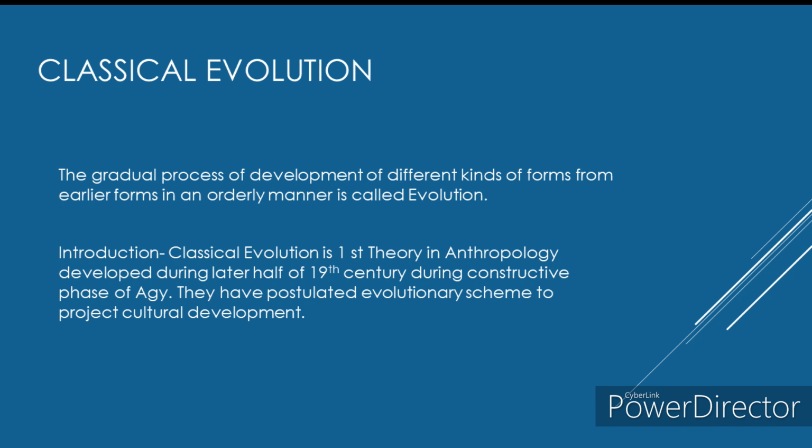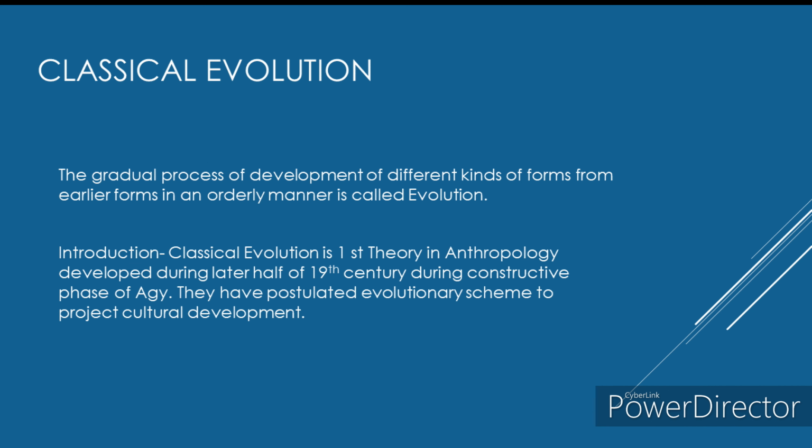That's why I have mentioned different kinds of forms. Earlier a kind of form will be there, and now it is developing into a new one. It will follow an order. This orderly development of different kinds of forms from earlier forms in a gradual way is called evolution. I hope everyone understood it.